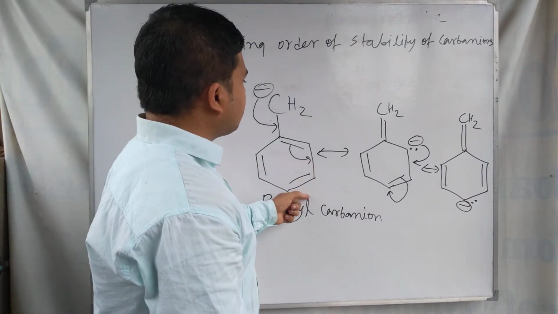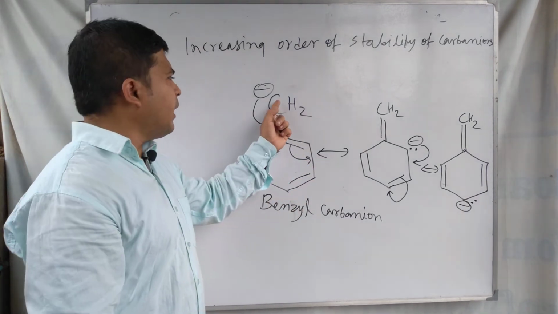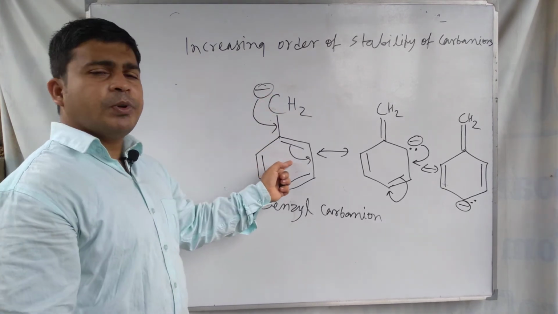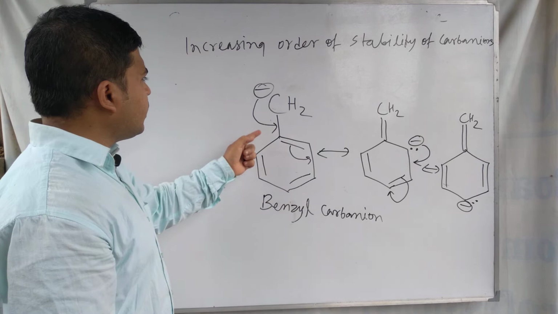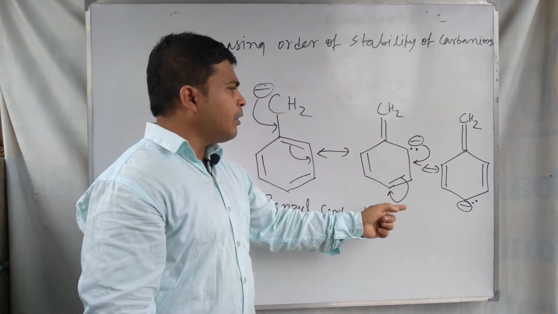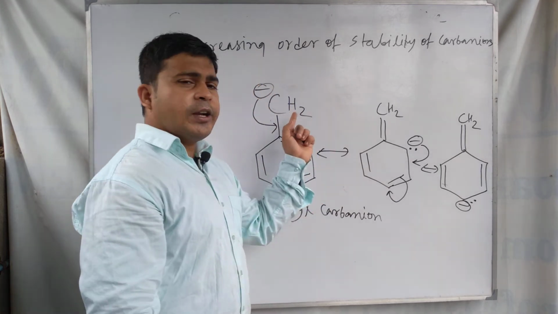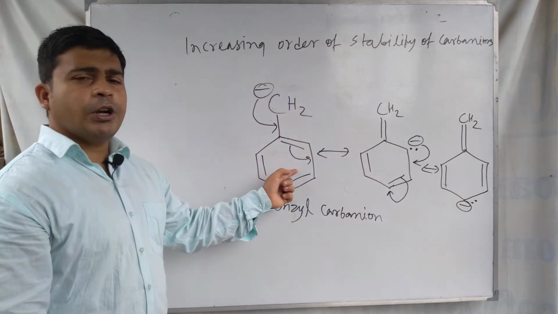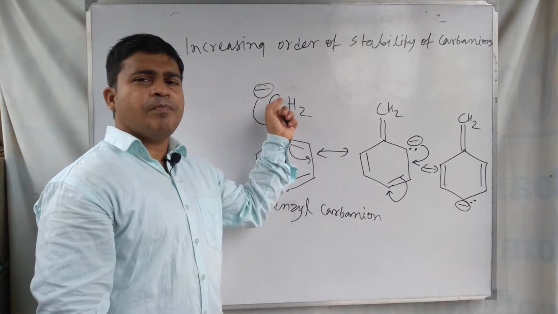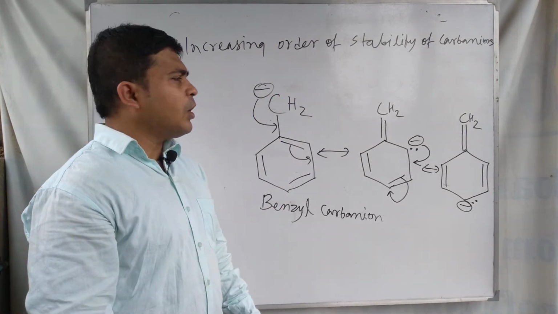So due to the resonance of the CH2 minus, this minus charge is resonating with the phenyl group that is attached to the CH2 group. So due to this resonance, the negative charge is distributed, and for this reason the electron density on this carbon atom is decreased.